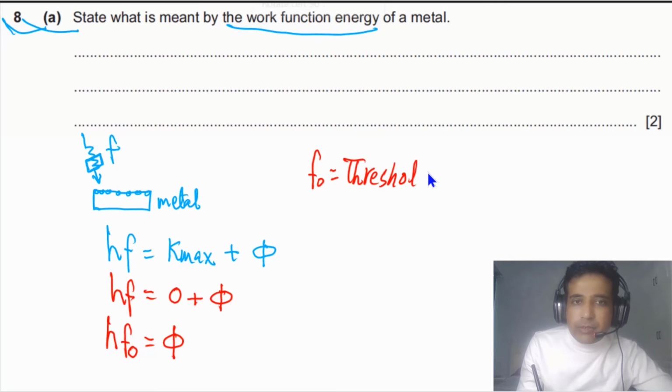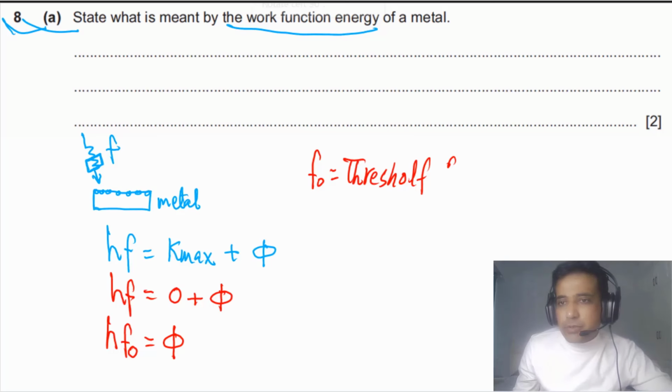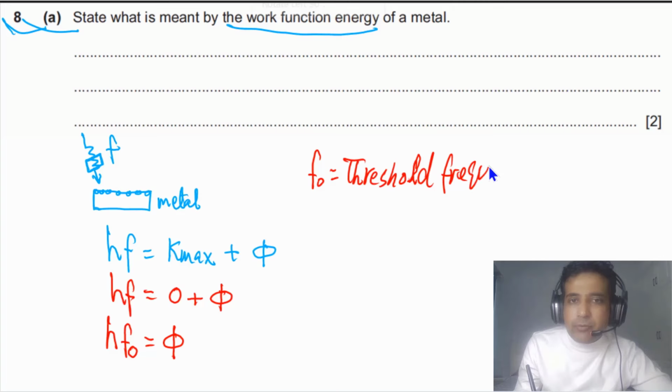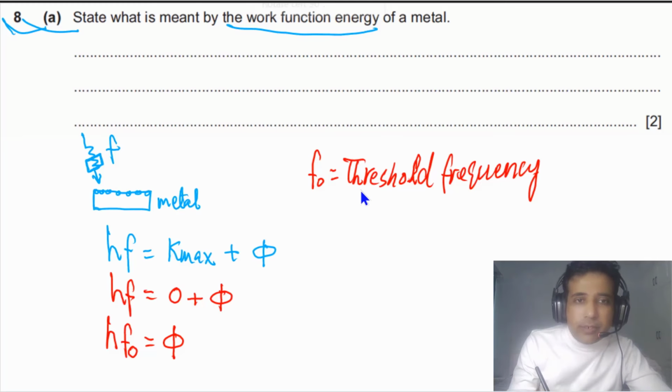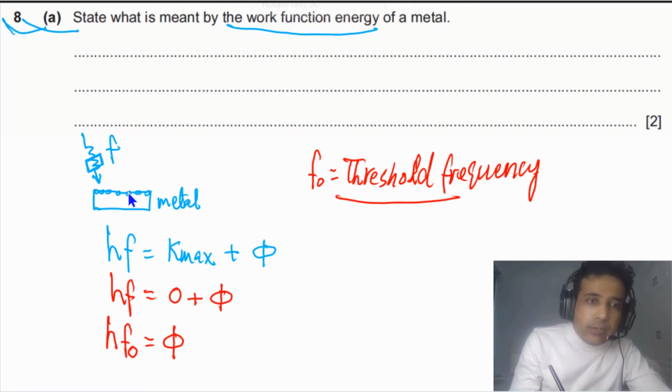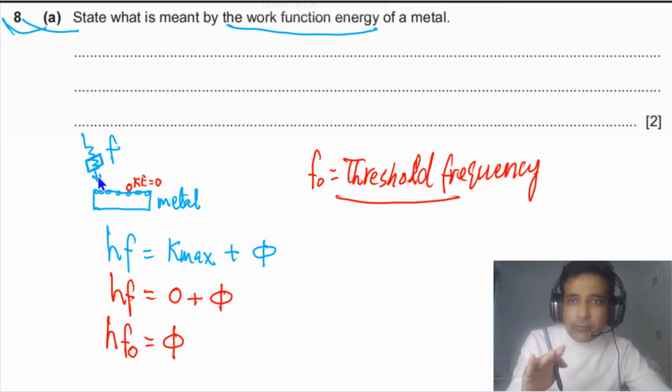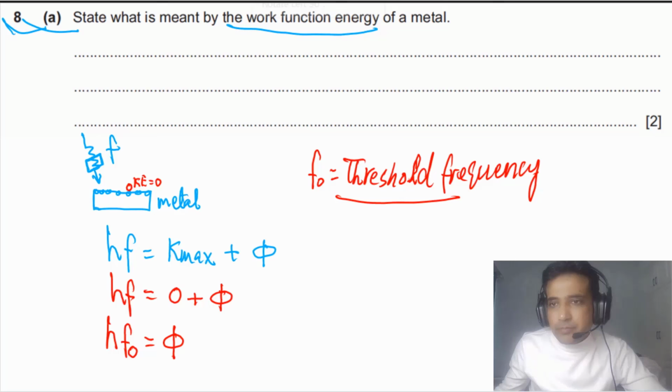So this is threshold frequency. Next time they can ask you what is threshold frequency. It means the minimum frequency of electromagnetic radiation required to release an electron from the surface of the metal with 0 kinetic energy. So you can also define threshold frequency. In this case, when this electron is released from the metal, its kinetic energy will be equal to 0, so the energy of the electromagnetic radiation is equal to the work function of the metal. If the energy is greater than the work function of the metal, then the electron will have some kinetic energy.